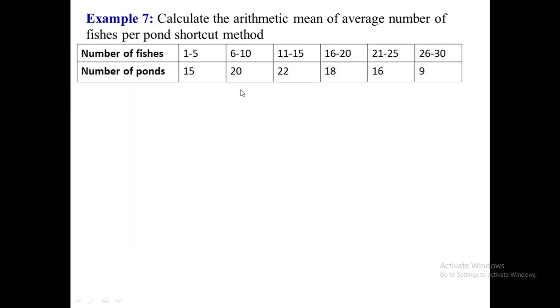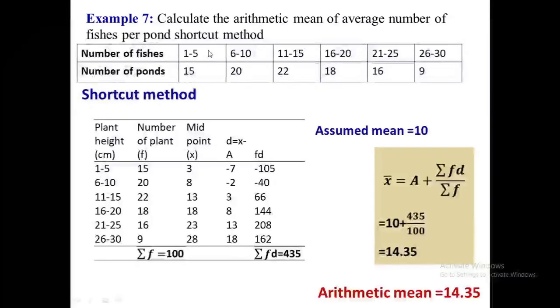This is another example of continuous series, but this series is different from the previous example. As in the previous example, the lower limit of one class was the higher limit of the preceding class, whereas there is no such overlapping in this example. But the method will remain the same. First of all, in this example, we have to calculate the midpoint.